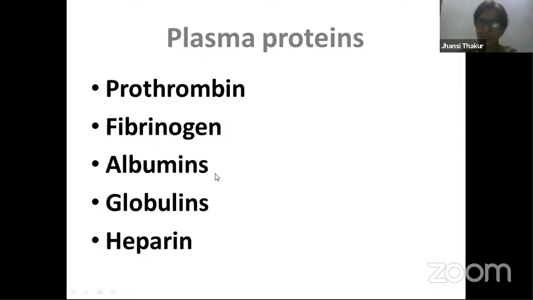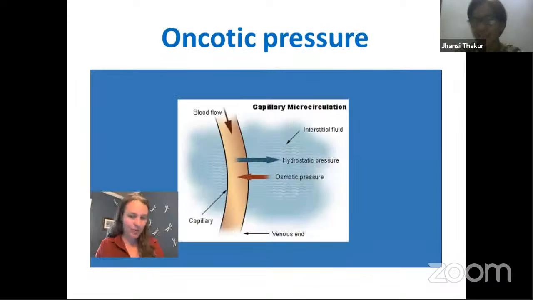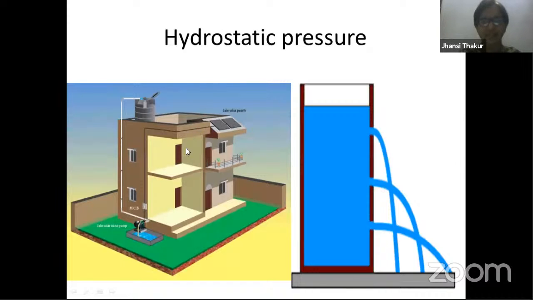But albumin also has another important function to do. And what is that function? It tries to maintain something called oncotic pressure of blood. It maintains oncotic pressure of blood. What is this oncotic pressure of blood? Before understanding that, let's look at this picture. See, if at all you want water to be pumped into your overhead tank, this is a common process which goes on at everyone's house, isn't it? So water which is present down, from there, if water has to go up, you're using a pump, because water has to be pumped, taken upstairs against the gravity of the earth, right?